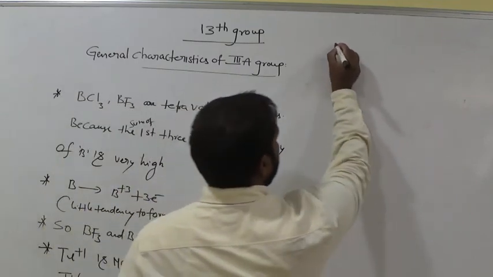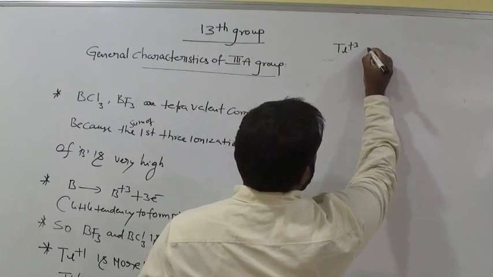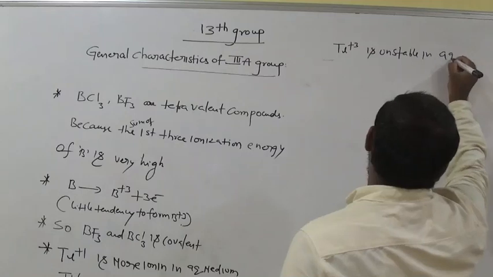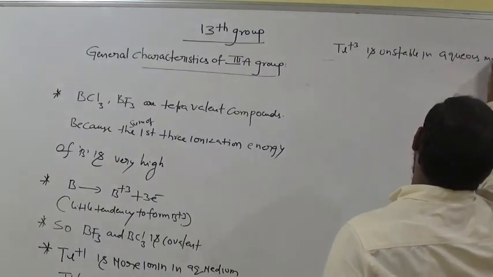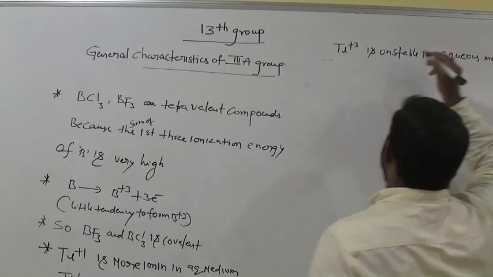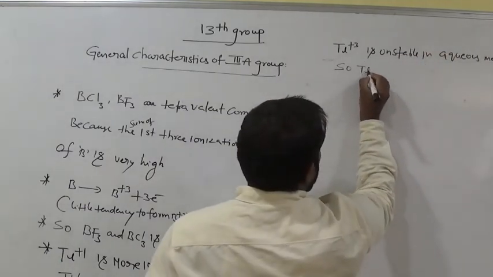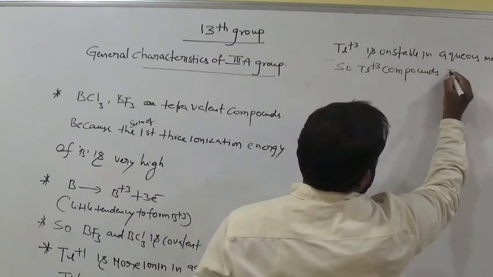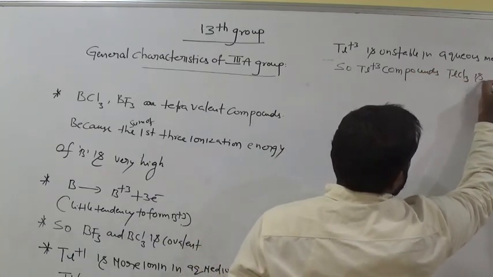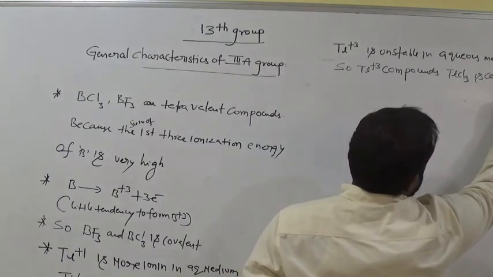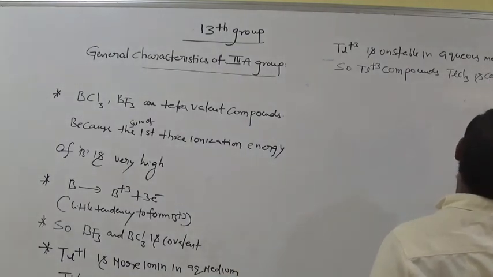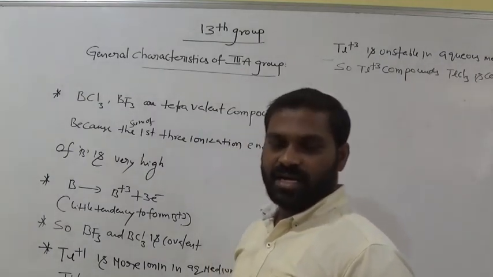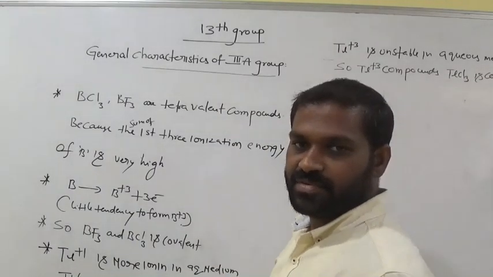But thallium plus 3 is unstable in aqueous medium. So thallium plus 3 compounds, maybe thallium trichloride, suppose, are covalent in nature, not ionic. Okay, thallium plus 1 is only ionic in nature. Is it clear, all of you?